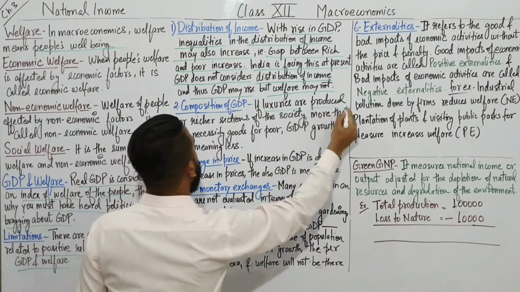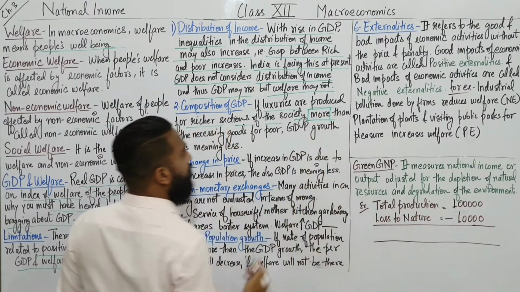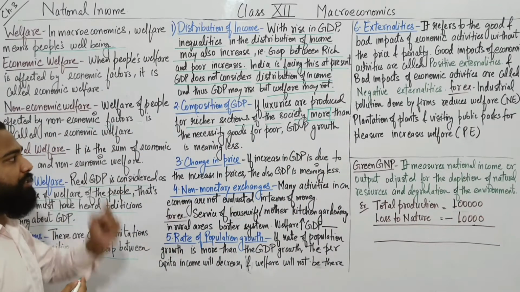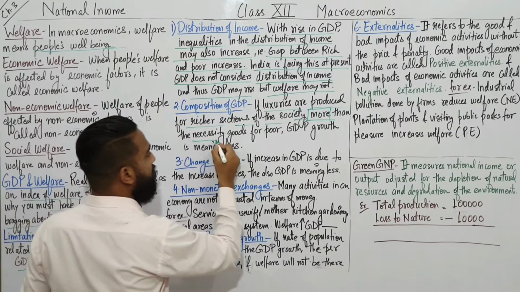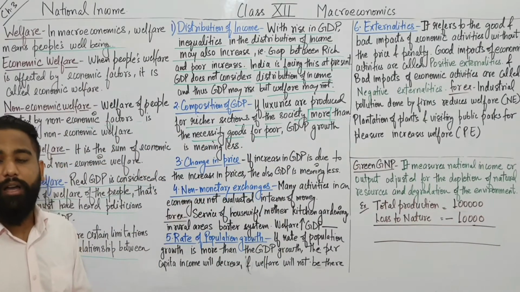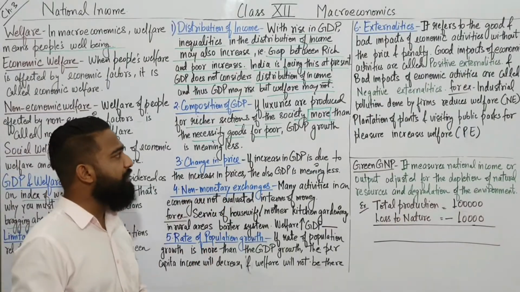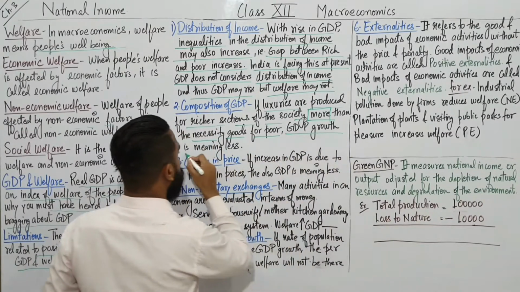If luxury goods are produced for the richer section of the society more than the necessity goods for the poor, then GDP growth is meaningless.